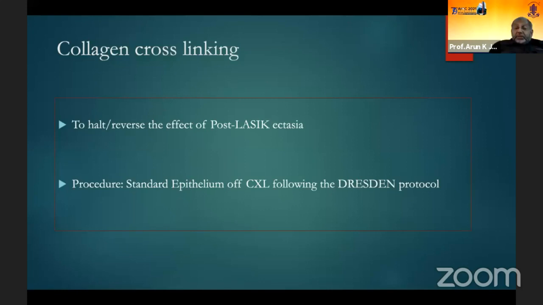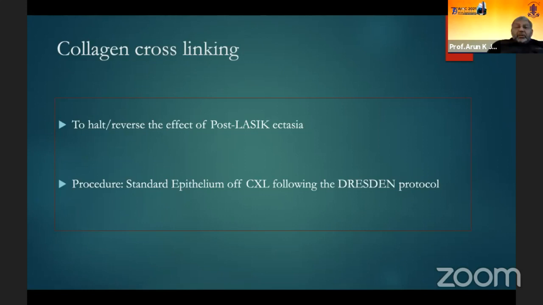The only thing to be careful about in these cases, if we are doing an epithelium-off cross-linking, is that we should try to avoid removing the epithelium at the flap junction, because once you are stroking the epithelium, there could be a risk of the flap coming off, or later on there could be a little contraction of the flap, or there could be a risk of epithelial growth following post-LASIK C3R in these cases. But if you are doing it in thin corneas, contact lens assisted or transepithelial, then that risk is much less.